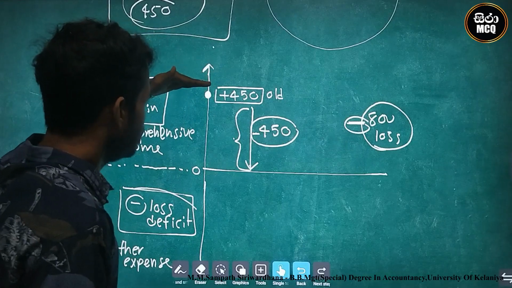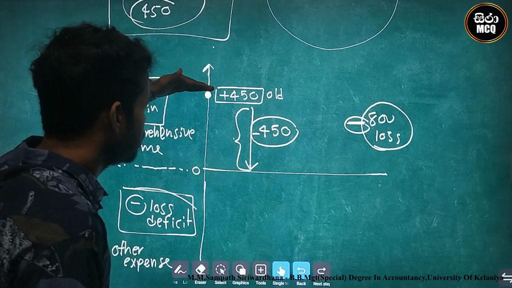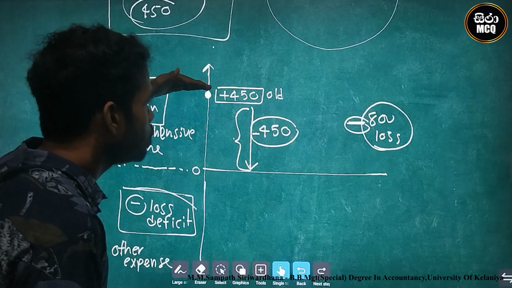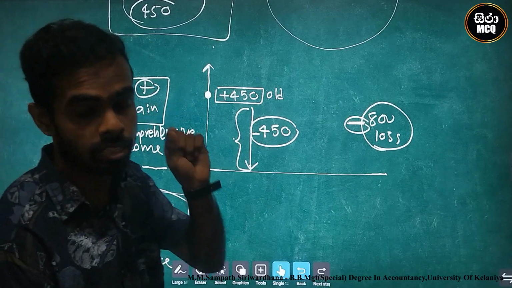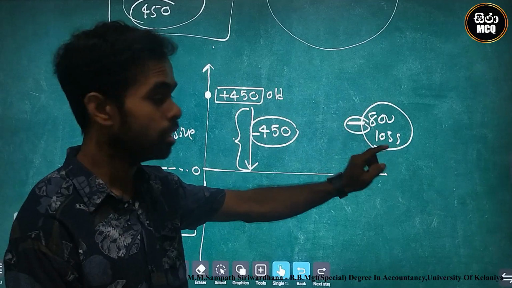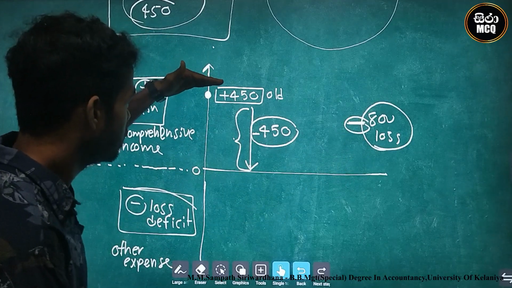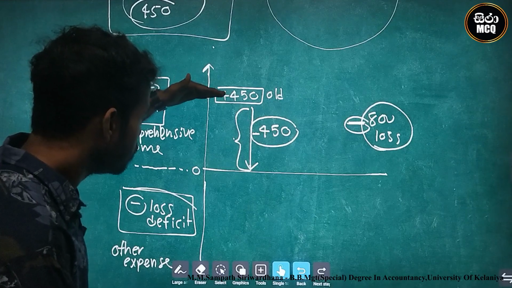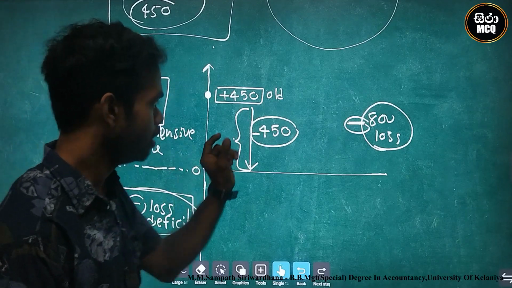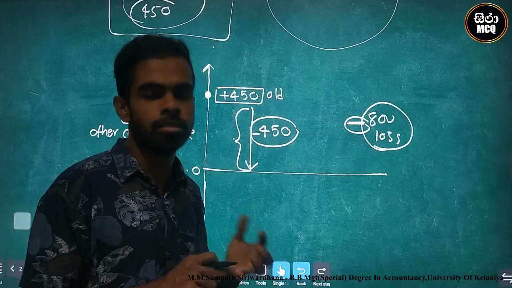We start from the old situation. Old situation is plus 450. We go to the deficit side. Why? The current situation is deficit, loss. Therefore, firstly we start from 450 plus and go to the 0. The 450 is done.